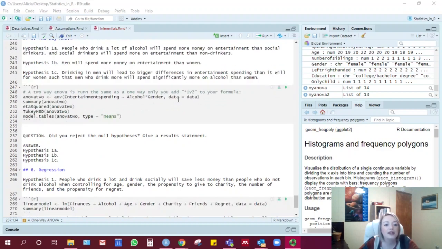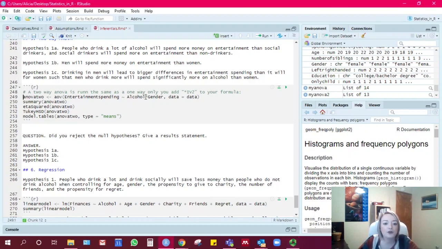Okay, so the two-way ANOVA is similar to the one-way ANOVA script. However, you're going to add in the second variable with an asterisk in between them. So our y variable is entertainment spending, and then our two x variables are alcohol and gender, and we just put those together with a little asterisk. And then for data, we put the name of our data here. And then we're running all of the same summary, eta squared, Tukey HSD, and model tables as the one-way ANOVA. So all of this is the same except for adding in the second variable.